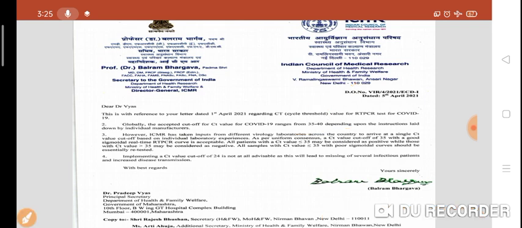However, ICMR has taken inputs from different virology laboratories across the country to arrive at a single CT value cutoff based on individual laboratory experiences. As per uniform consensus, a CT cutoff value of 35 with a good sigmoidal real-time RT-PCR curve is acceptable. All patients with a CT value less than 35 are considered positive.